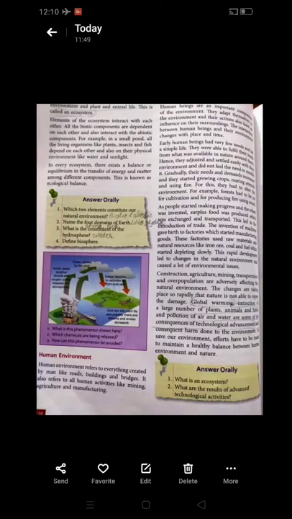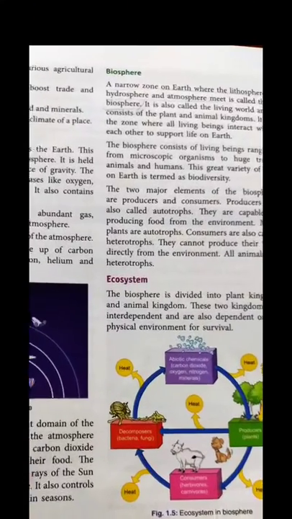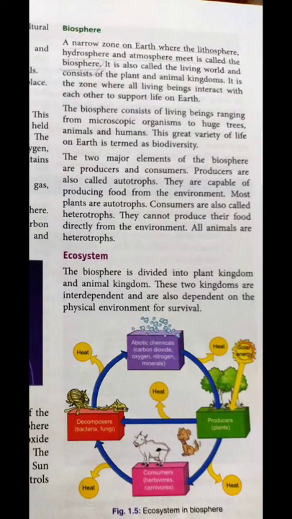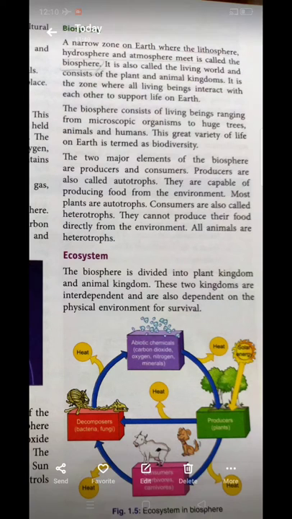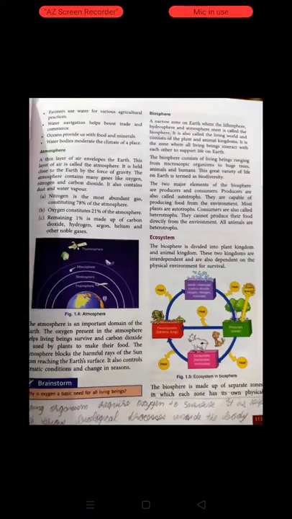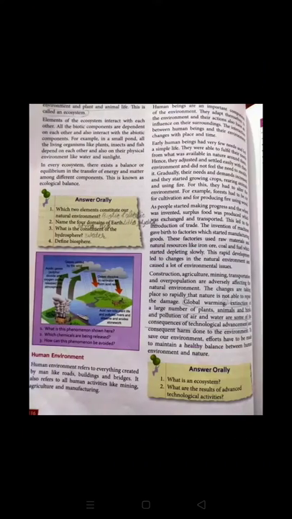The last one is, define biosphere. As we have already discussed the definition, a narrow zone on Earth where the lithosphere, hydrosphere and atmosphere meet is called biosphere. Where all the three components, lithosphere, hydrosphere and atmosphere, meet, it becomes a biosphere, and life is possible only in the biosphere.